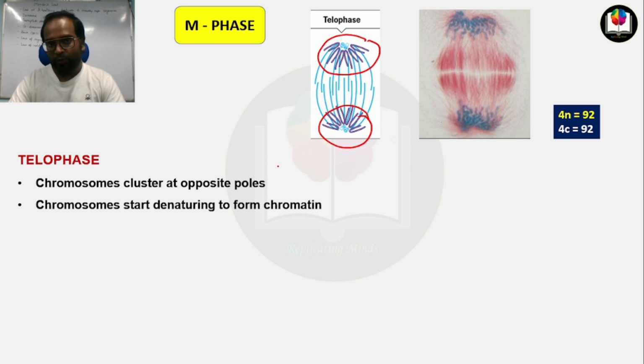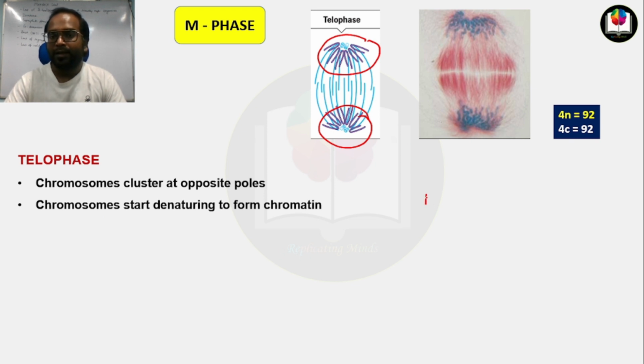Now you know that as the mitosis stage slowly comes to an end, the cell will be divided into two daughter cells, and the chromosomes present in those two daughter cells will have to convert into chromatin. Okay, a less condensed phase, a less compact phase, right? So chromosomes start denaturing to form chromatin.